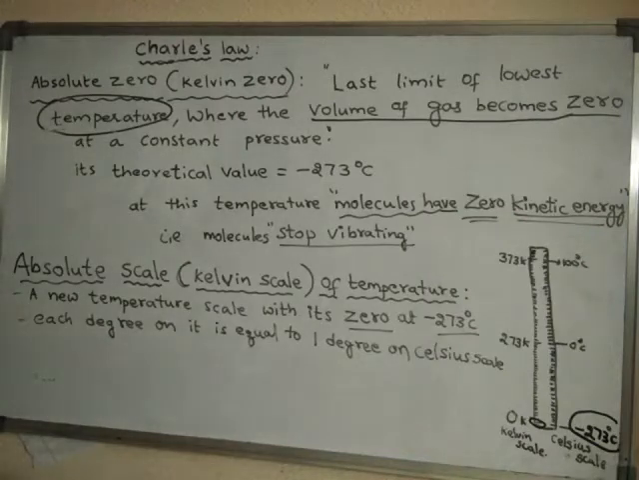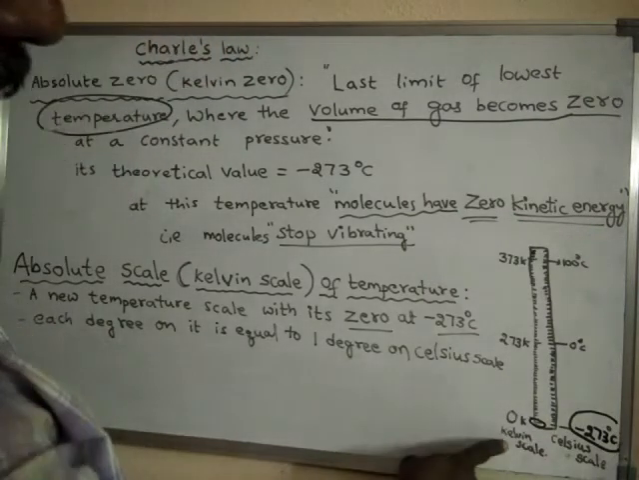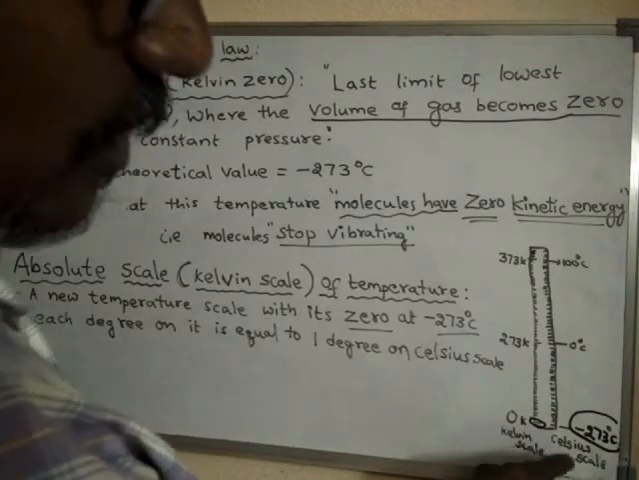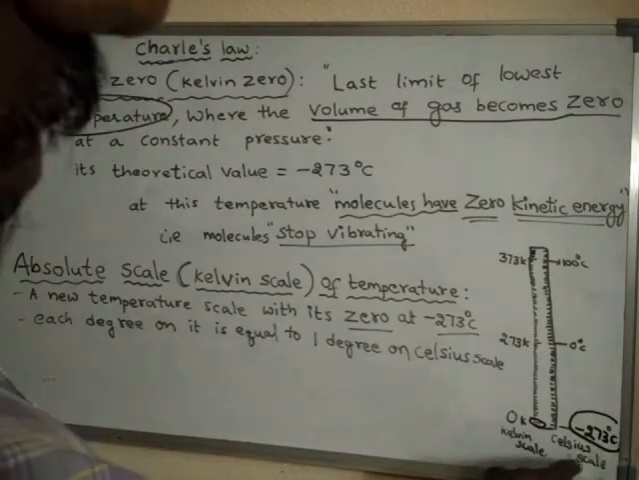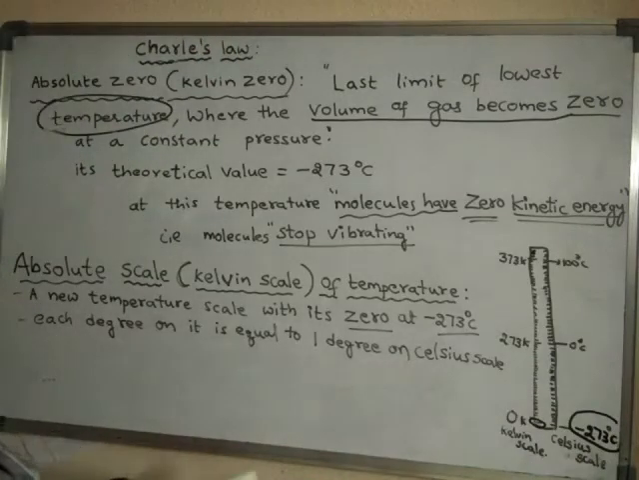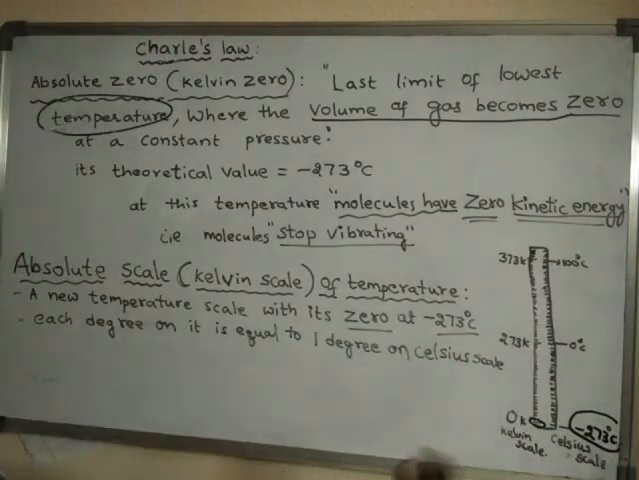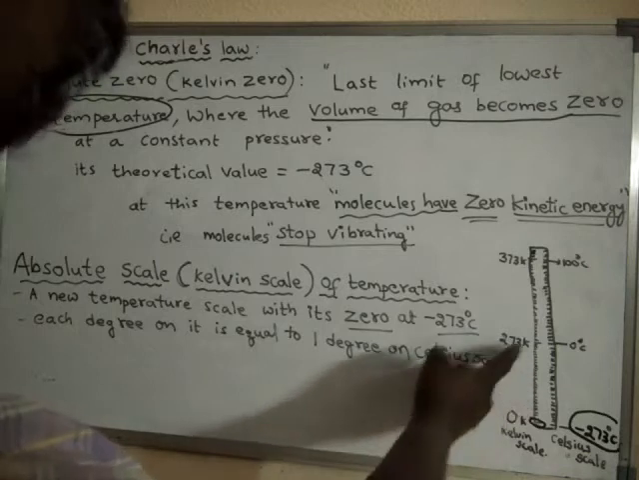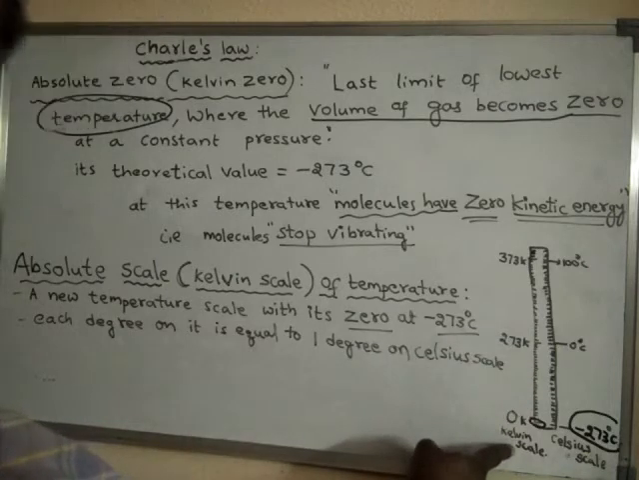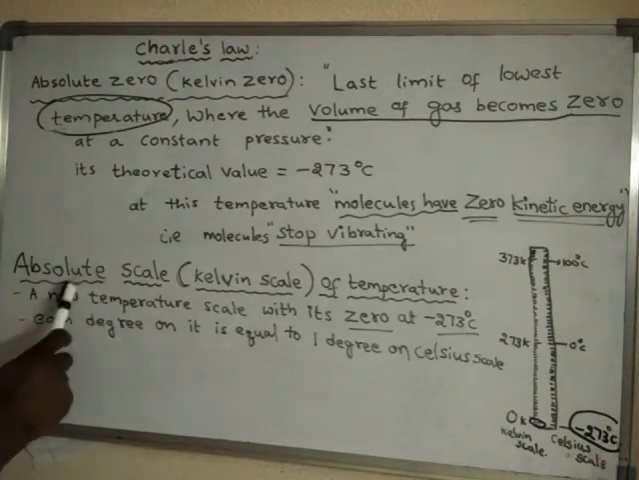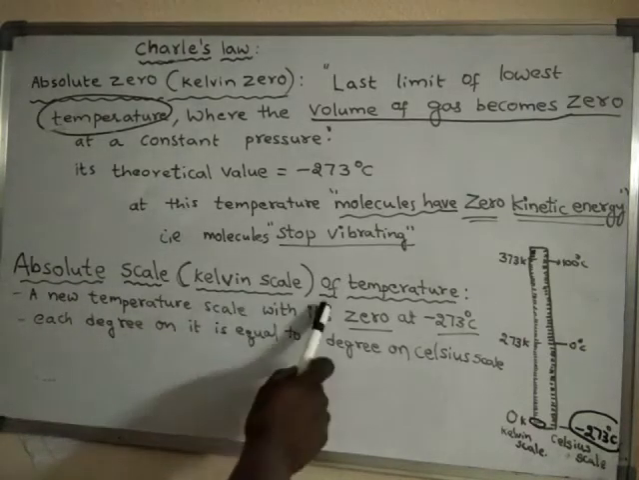Right. So now we will see these two scales. One scale we already know about: the Celsius scale, or degree centigrade scale. We have been seeing it from our lower classes onwards. Now the new scale is known as the Kelvin scale. It is also called the absolute scale, or the Kelvin scale of temperature.